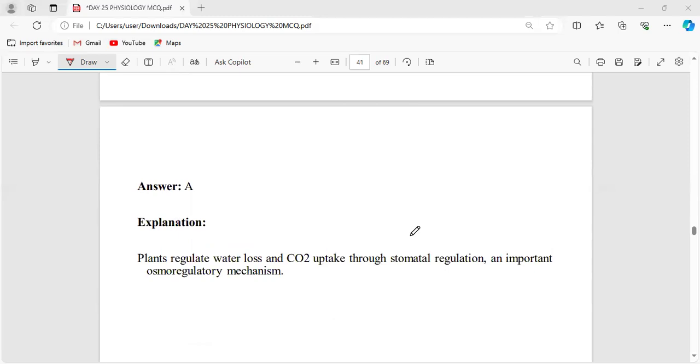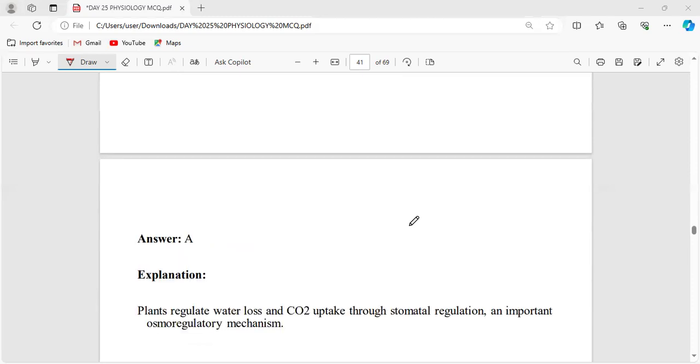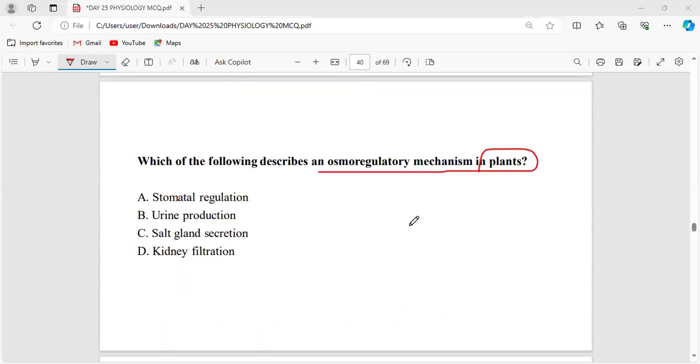We know that some desert plants open their stomata during the night time. I hope you are all very well aware of the C4 plants and the CAM pathway and all these things, right? The CAM pathway is a very good mechanism in plants to prevent the loss of water.